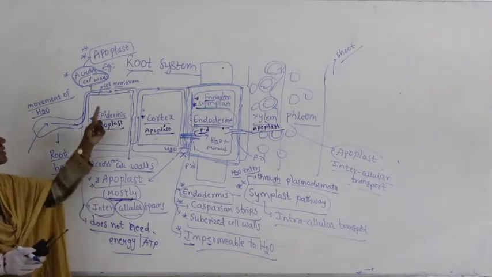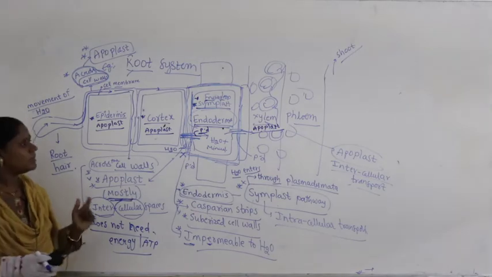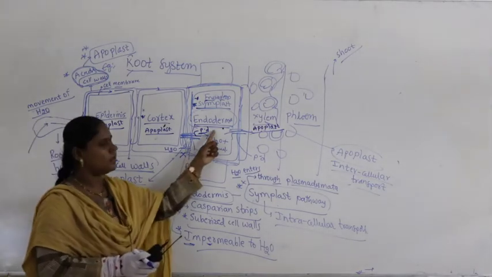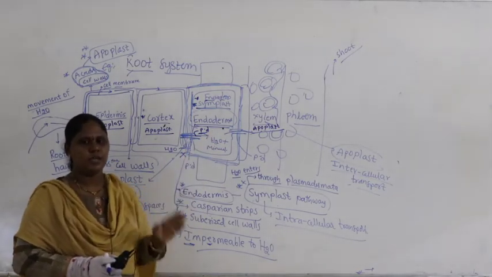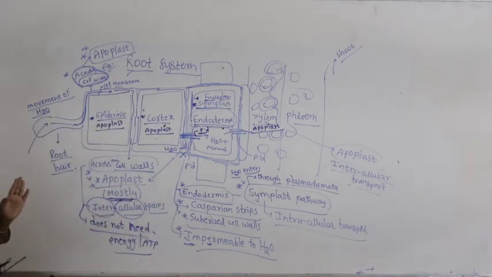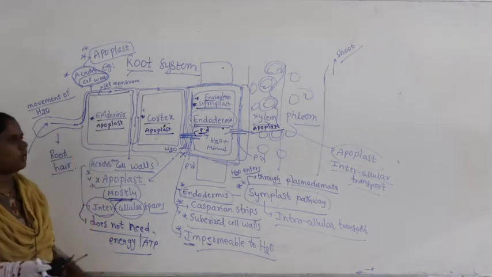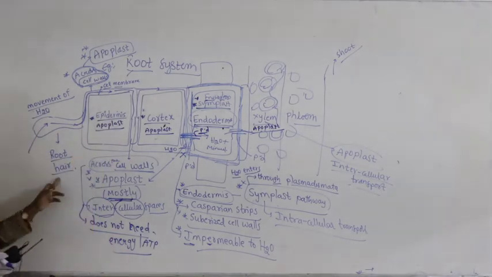Then in the root system, where does the symplast occur? Symplast occurs within the endodermis. Guys, I will quickly revise it. Let us talk about the root system. Now we are talking about the absorption of water and minerals. Absorption occurs by root hair.